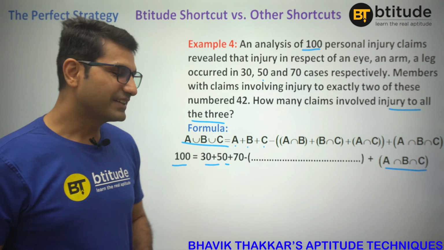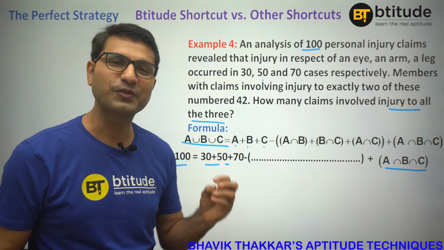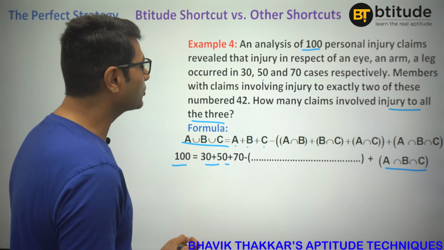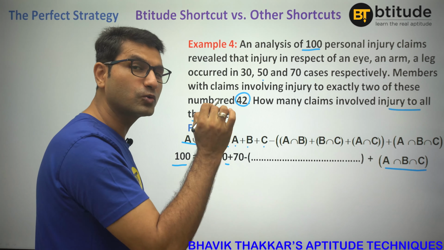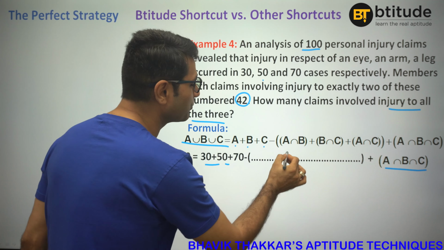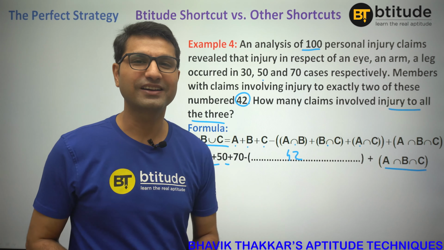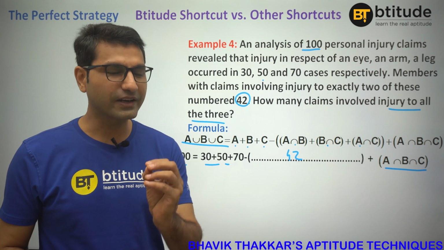All right. Now, here is one pitfall where students can make a mistake. What usually students will do is, because we are given that there are exactly 42 people who have got 2 injuries, they are tempted to put 42 as the sum of these three, which is actually wrong. And that is where you can get the wrong answer. Well, why is it wrong? Let us try to understand.